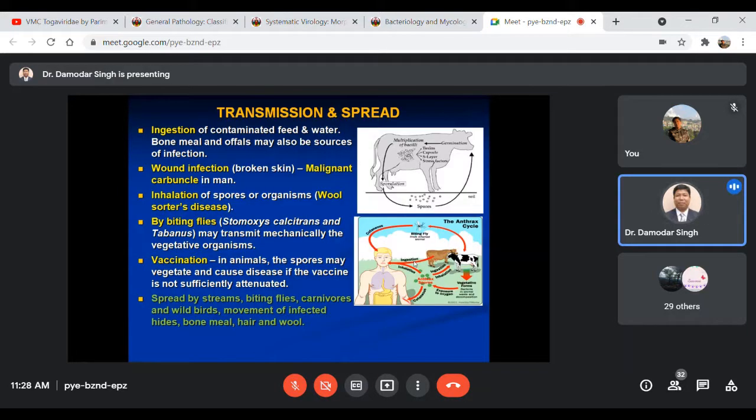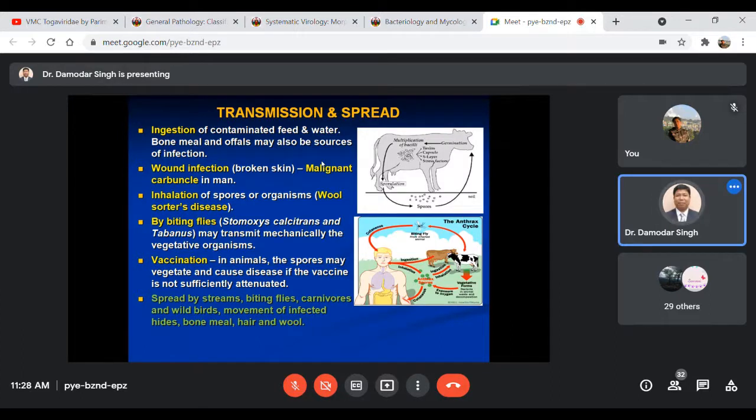Then coming to transmission and spread, it may be through contamination, ingestion of contaminated feed and water. As I have already mentioned, the spores of Bacillus anthracis remain alive in the soil. When it contaminates the feed and water, or sometimes the bone meal and offals of dead animals, they may also be the main sources of infection. If it is ingested by healthy animals, they may contract the infection.